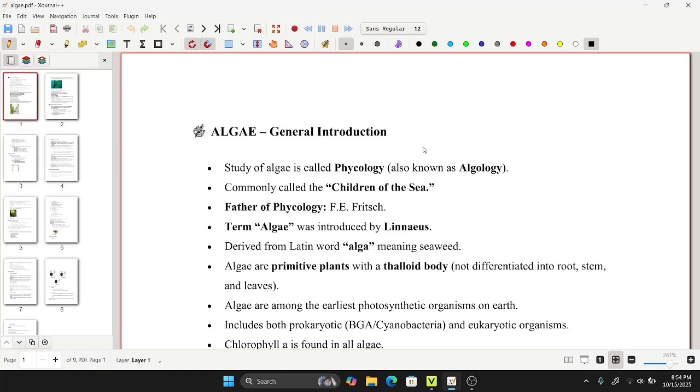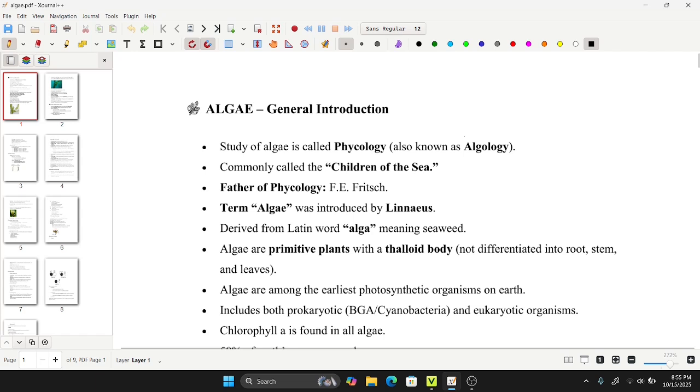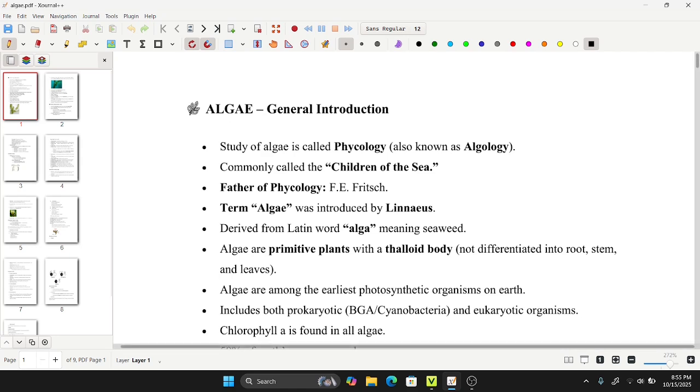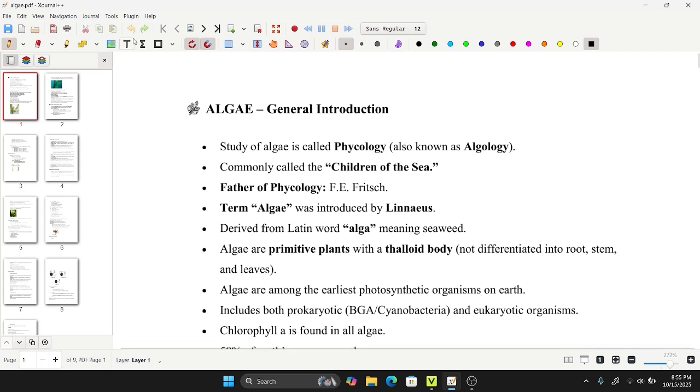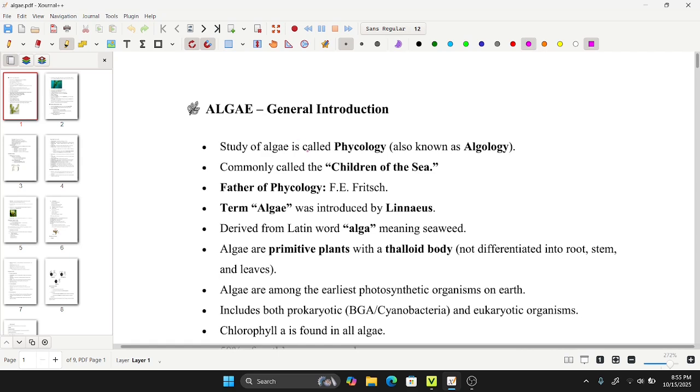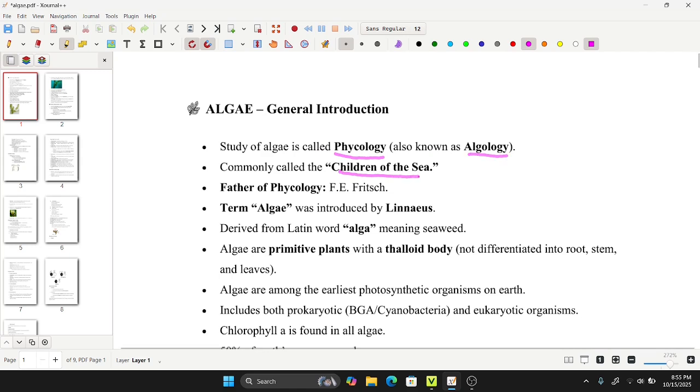And today we are going to discuss the topic algae. Let's start from the general introduction of it. The study of algae is called phycology or algology, and algae are commonly called the children of the sea.